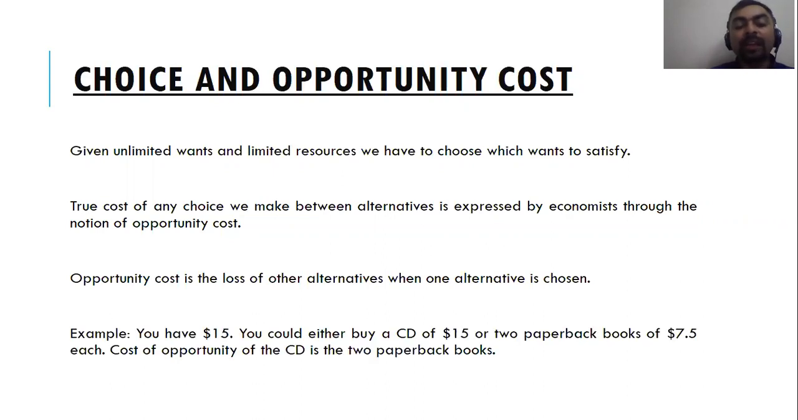For example, if you have $15, you could either buy a CD of $15 or two paperback books of $7.5 each. Cost of opportunity of the CD is two paperback books. So if you decide to buy a CD, you are foregoing the option of buying two paperback books. So when you're foregoing the option of buying two paperback books, those two paperback books are actually the opportunity cost of that CD. So there are two costs. One is the accounting cost, which is $15 of buying that CD, and the other cost is the opportunity cost, which is the option that you have foregone, which is two paperback books.